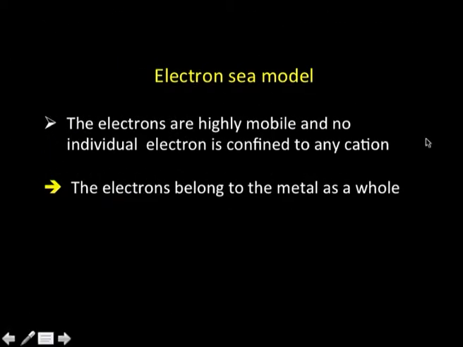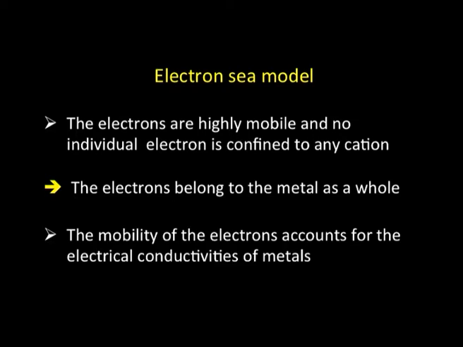Okay. Now, the electrons are highly mobile and no individual electron is confined to any cation. That is very important, because when we say that it is a delocalized bonding, the electron belongs to the metal as a whole. This mobility of the electrons in the electron sea model accounts for the electrical conductivities of metals. We shall be seeing that in a short while from now. Now, let us move further and see how this electron sea model explains the properties of metals.